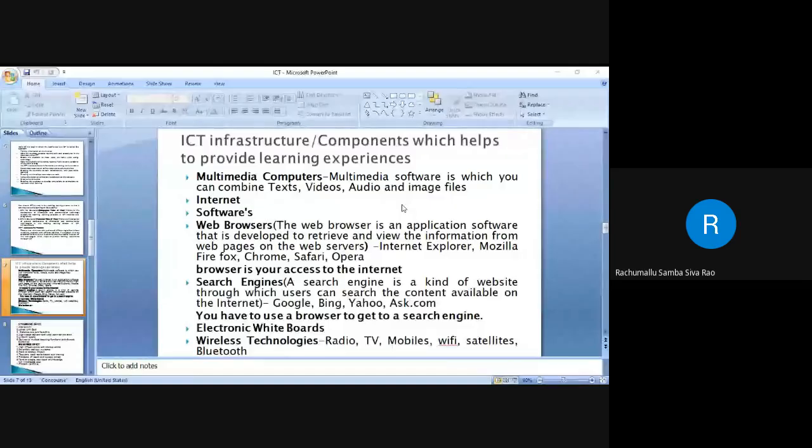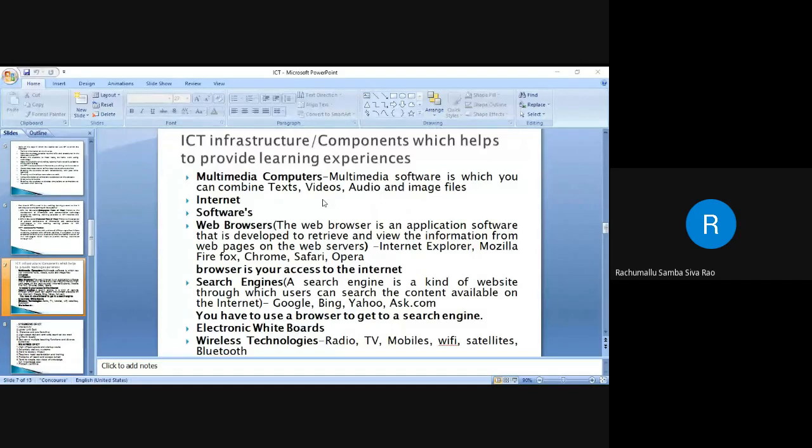Let me present a slide. ICT infrastructure components which help to provide learning experiences. First one, multimedia computers.